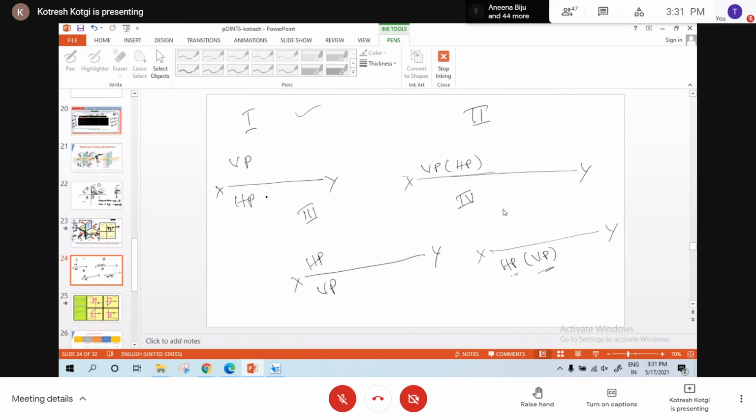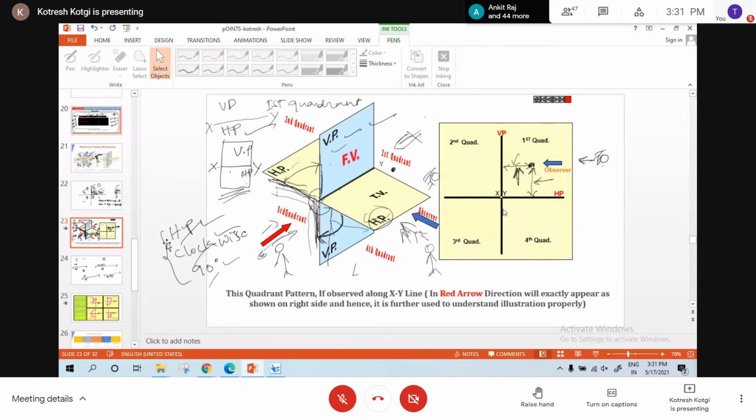Yes, sir. Others, make a note of all these points. Just remember these three points. For all the quadrants, the observer position is the same and the direction in which you see the quadrant is the same. How to convert 3D to 2D?